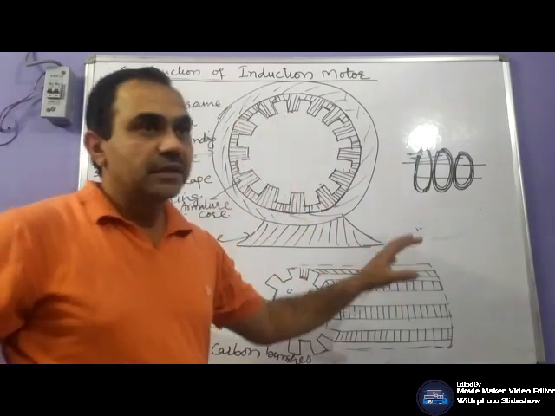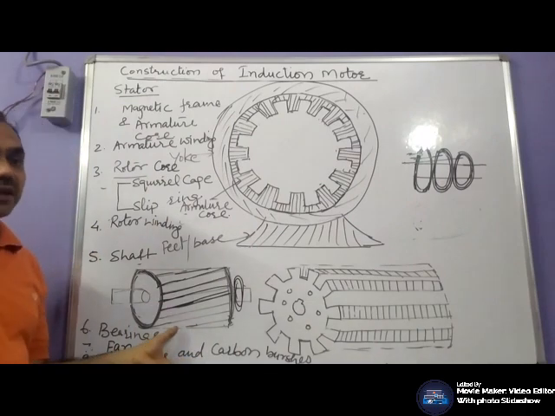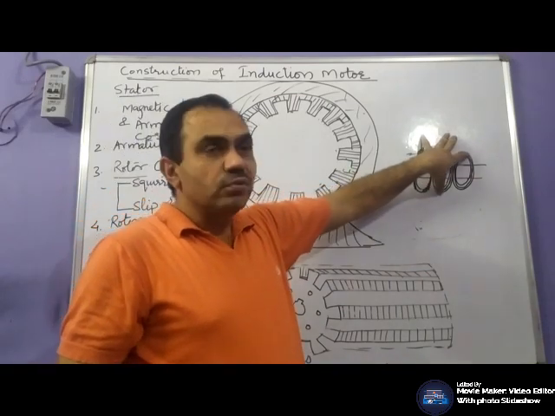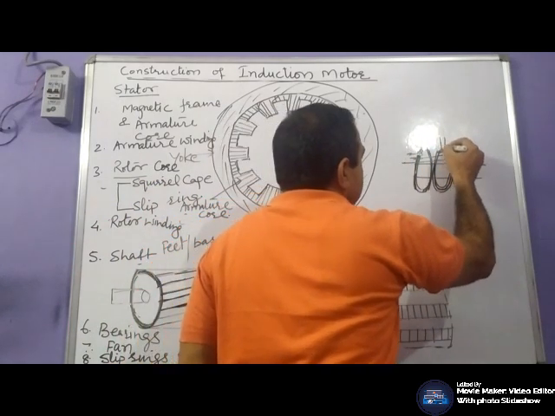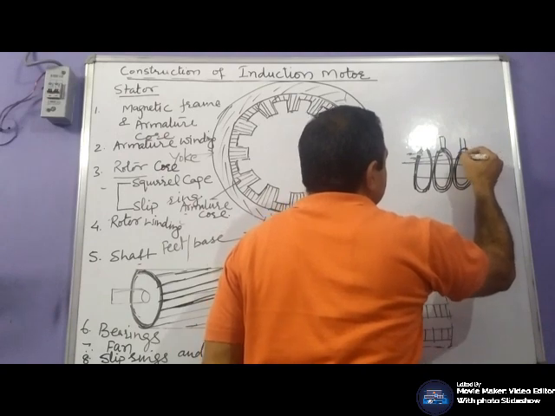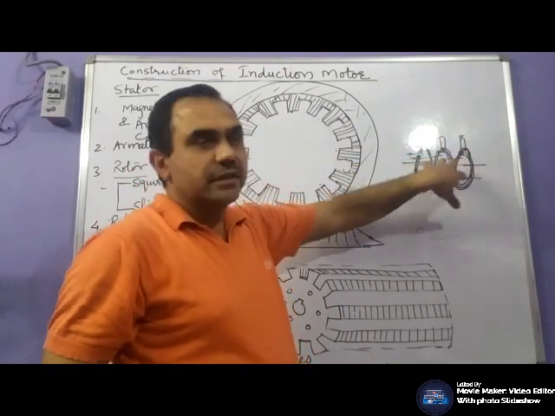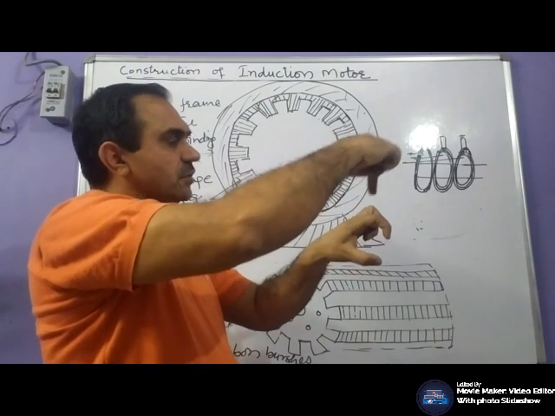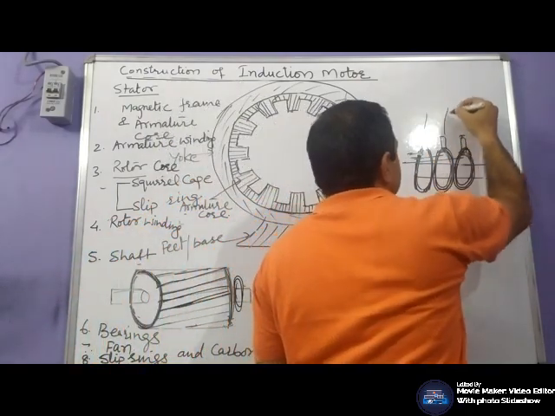To make connection with the external circuit, because in a wound rotor induction motor or slip ring induction motor, generally windings are placed to connect it with the external resistance, and to make its connection with the stationary external circuit, carbon brushes will slip over these rings. These are rings. These carbon brushes would slip over this, so that there will be the connection between the rotating part and the external stationary circuit.